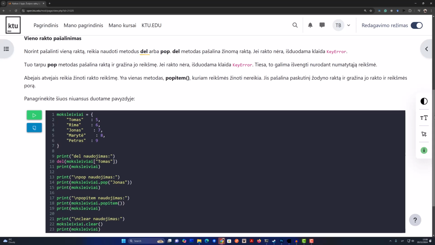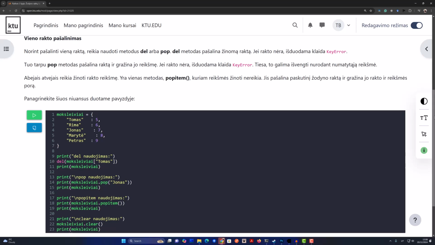Del lets you target a specific key value pair for removal. Like if you know the exact student you want to get rid of, you'd use del with that student's name as the key. Okay, so it's like a surgical removal, precise and targeted. Yeah, but there's a little catch with del. If you try to use it with a key that doesn't exist, Python throws a bit of a tantrum.